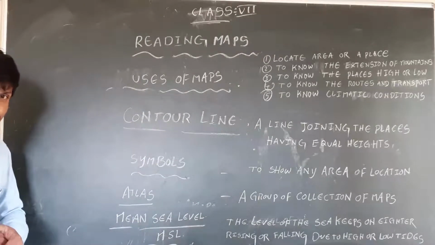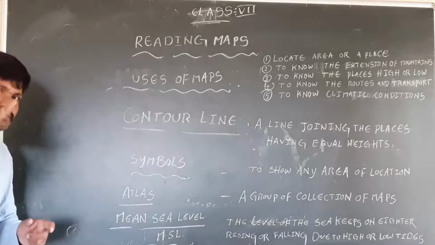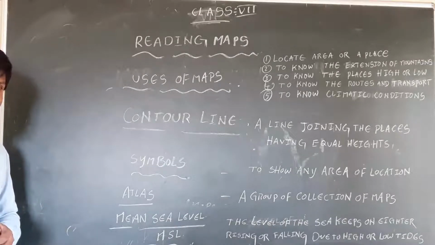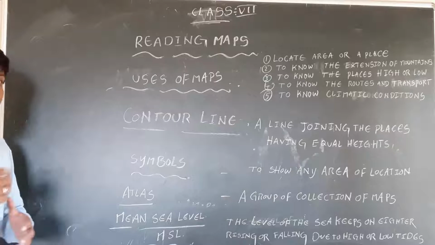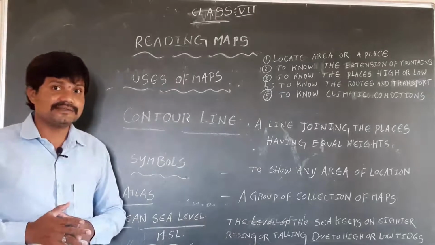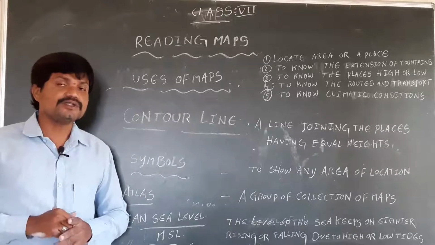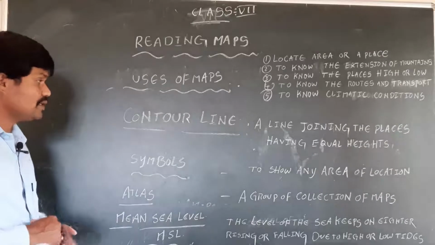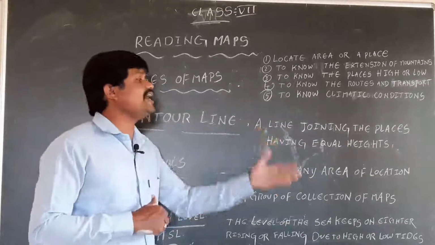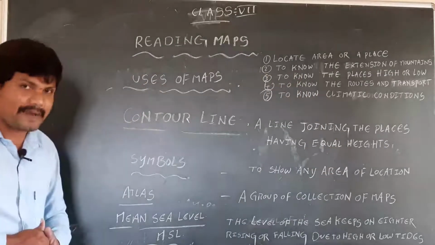Just now I told you green color, blue color, and we find first aid symbols, a plus sign, yes or no? So symbols show any area or location on the map.